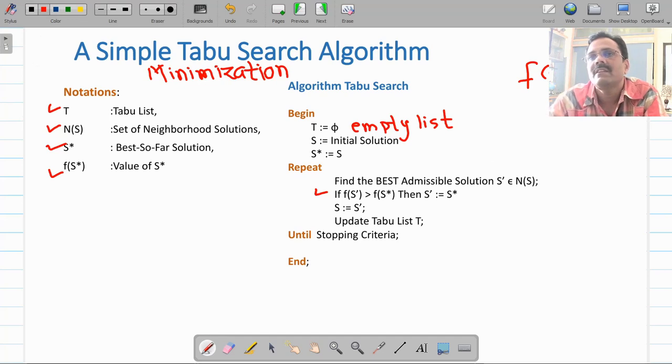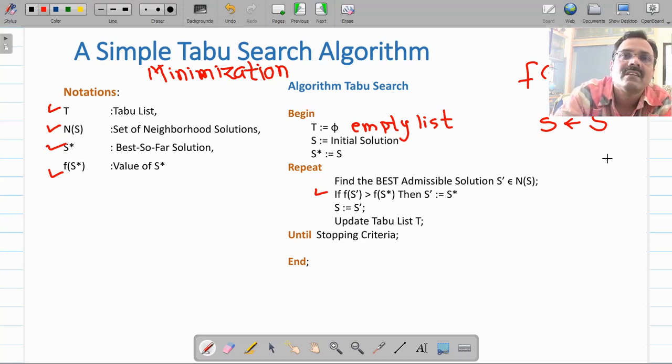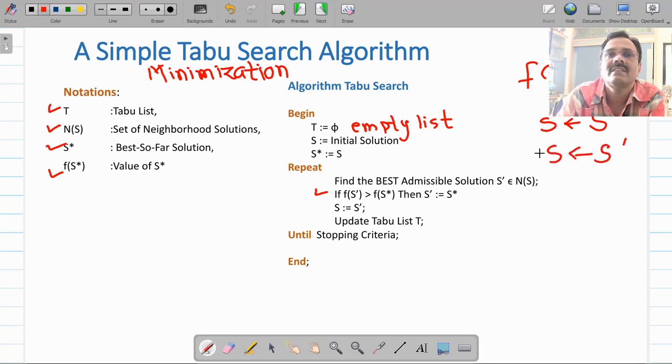Now S star is better because it's a minimization problem, because F of S star returns the value of that particular objective function. So if this S star is better, you assign this S star to S dash. So you are storing that result in S dash. So S dash will contain the better current based solution. This S dash you are going to assign to S. What is S? S is the current based solution.